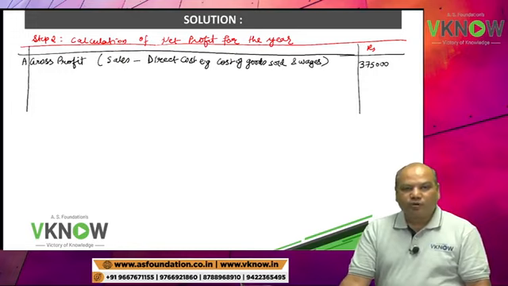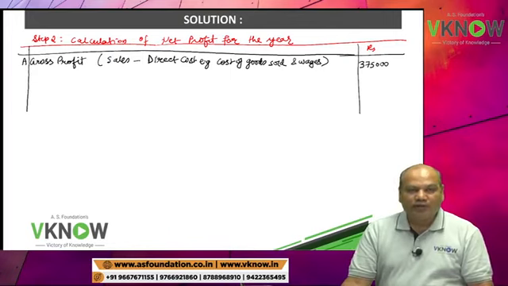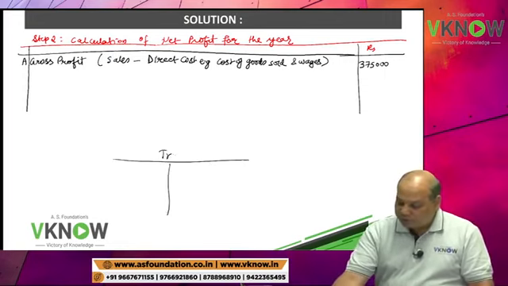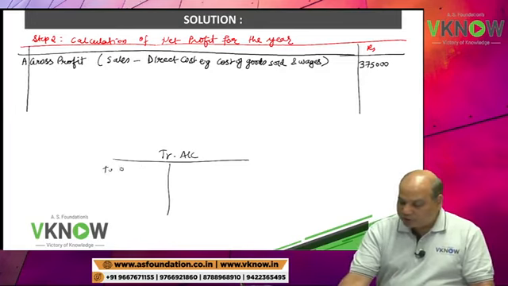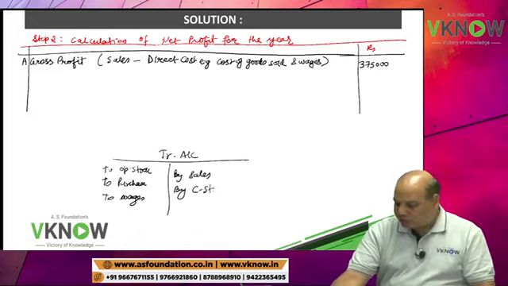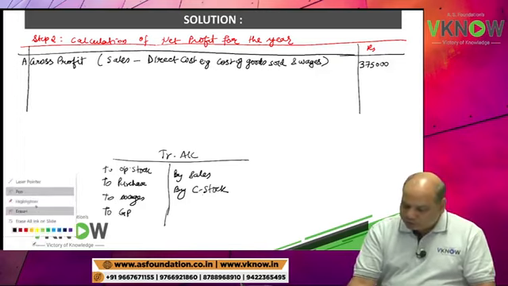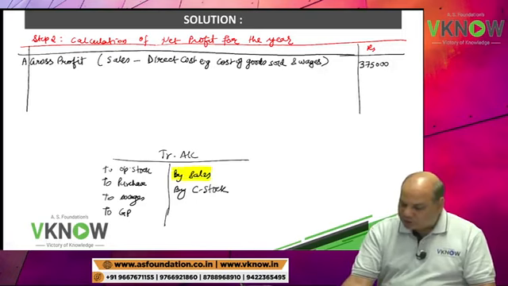So this gross profit is after deducting cost of goods sold and wages also, because in this question wages paid is given. All of you have prepared trading account in your life. Trading account, debit side we write opening stock, to purchase, to wages, by sales, by closing stock, and then to gross profit. So I have said gross profit means sales.